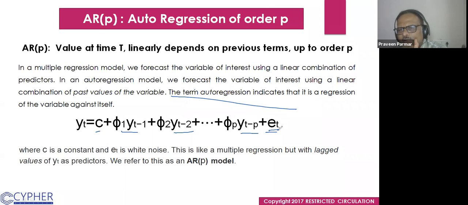I have explained white noise a little bit. This is like a multiple regression, but with lagged values of yt as predictors. So we refer to this as an AR(p) model. Does that make sense to you? I have explained AR(1) previously in this PPT. So the AR(p) is up to where it is taking, considering that.